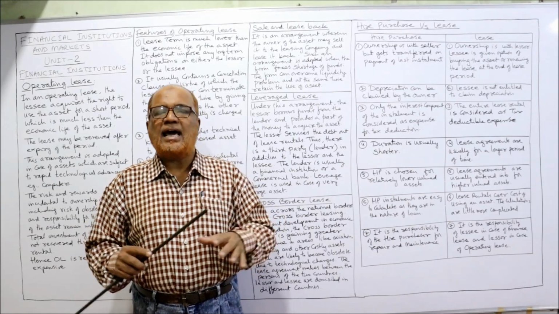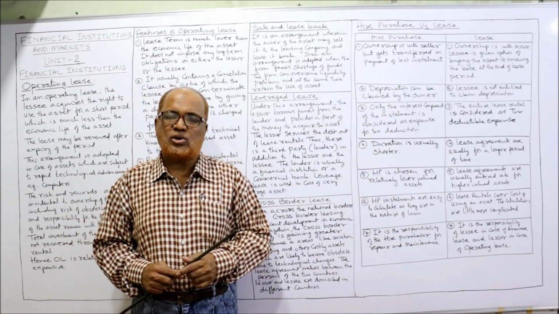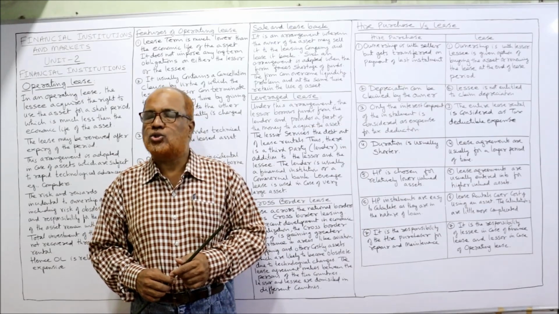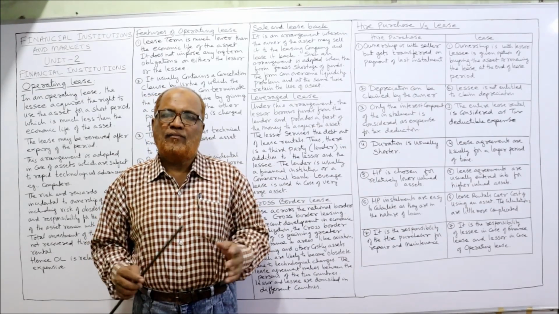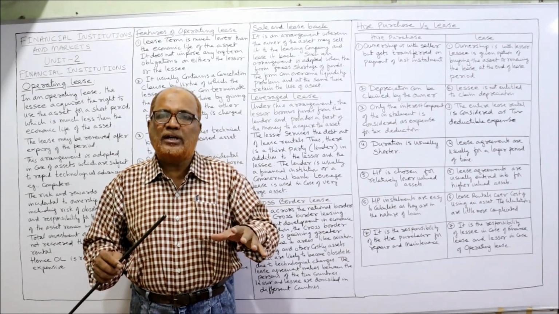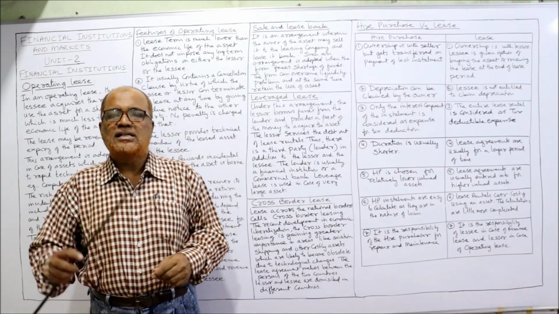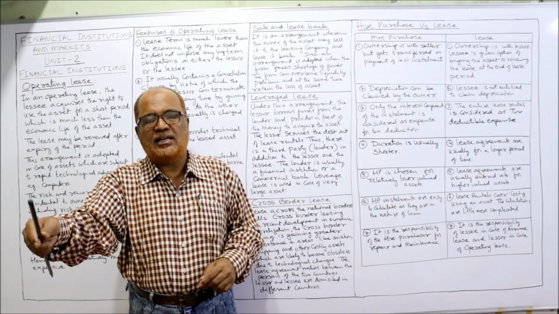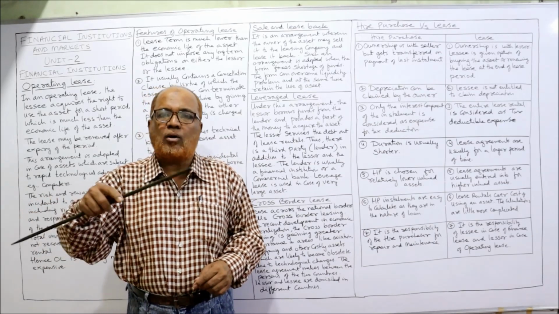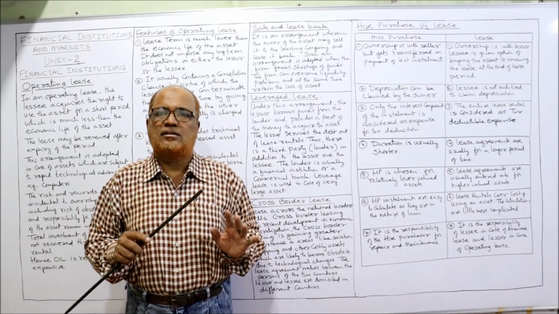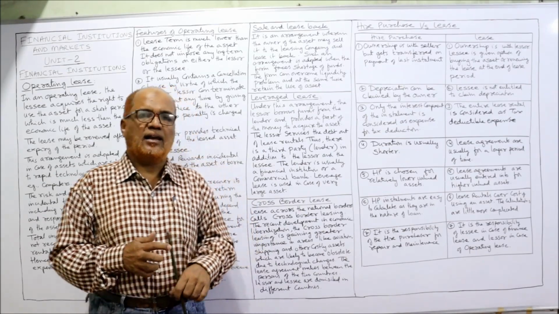So why will sale and leaseback be resorted to? Due to the cash shortage problem. When the business is facing a liquidity problem, a cash shortage problem, they will resort to selling the asset to a leasing company and taking back on lease the same asset. That is called sale and leaseback.